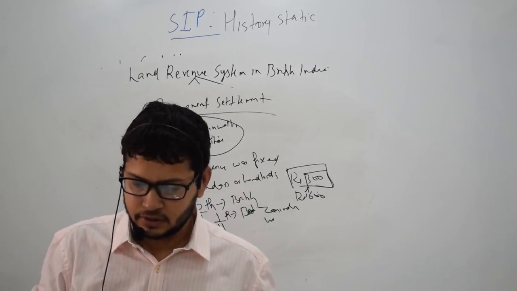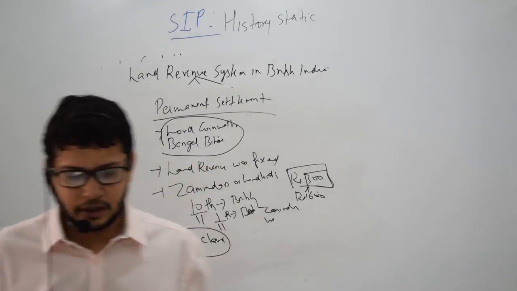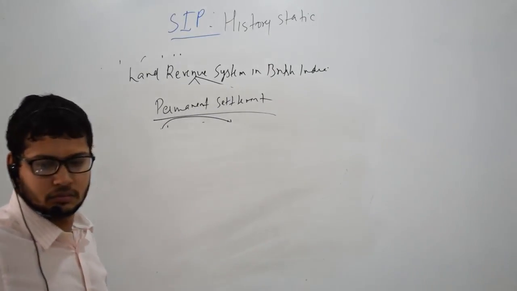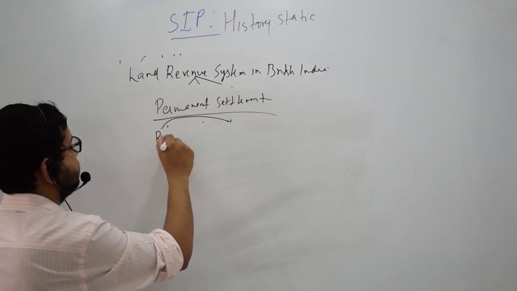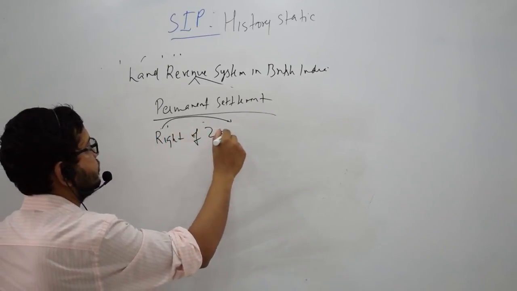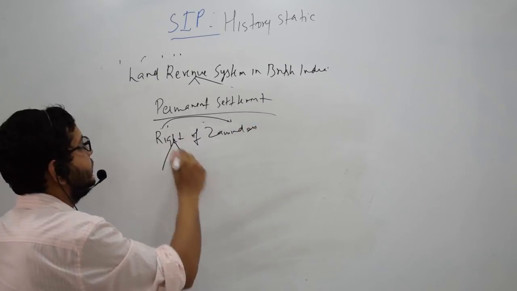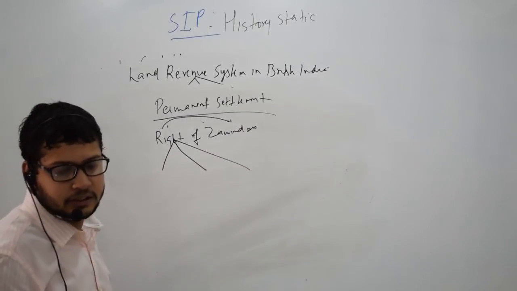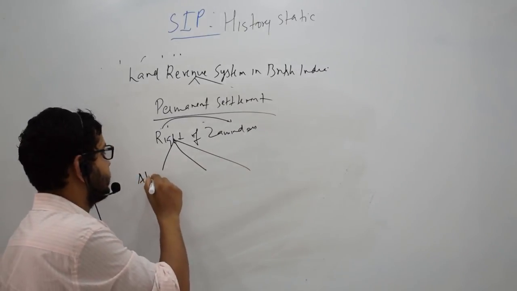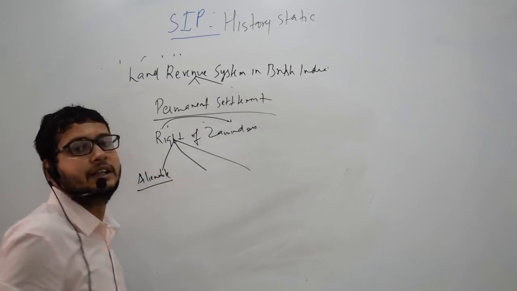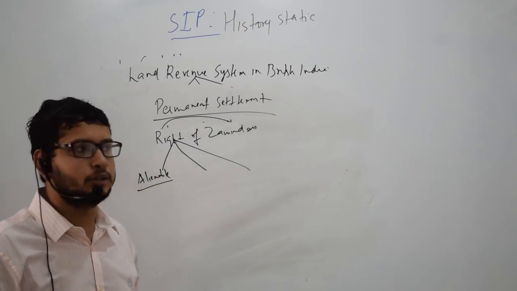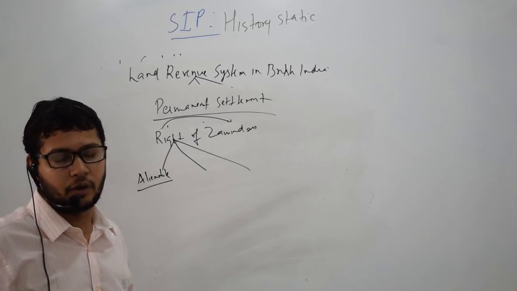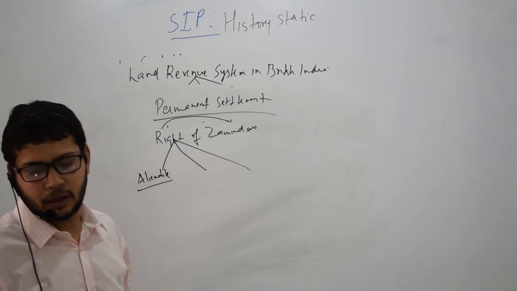Next we have the right of the Zamindar over the land. His right could be categorized into three categories. First was that his right was alienable, which means till he submits the land revenue, he is the owner of the land, but if he does not submit it, his control over the land would be transferred to some other person.